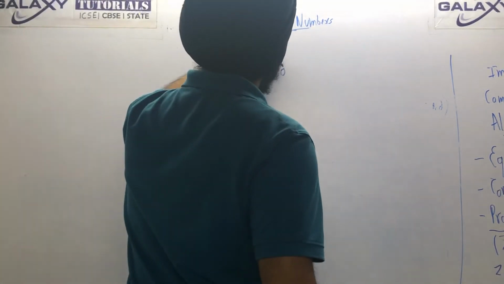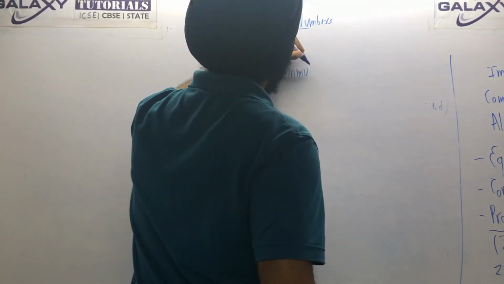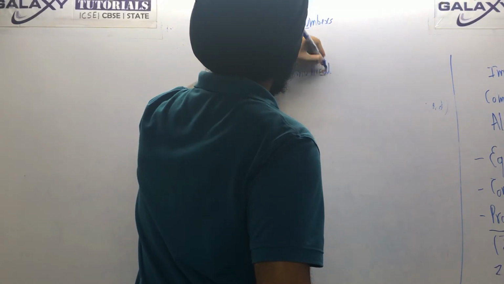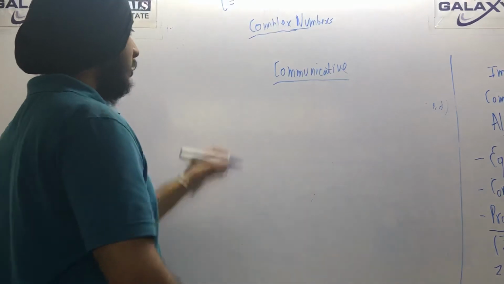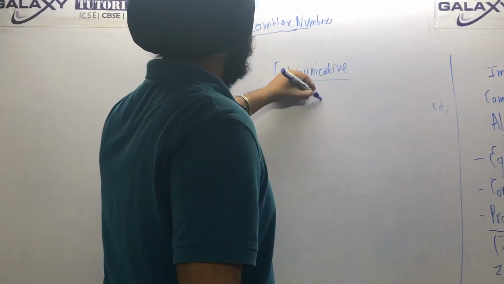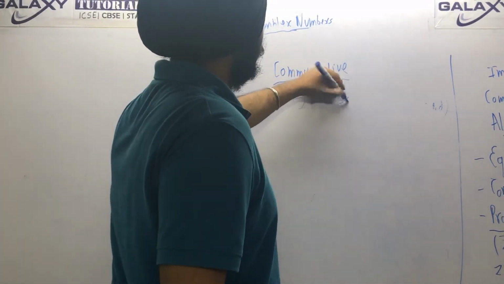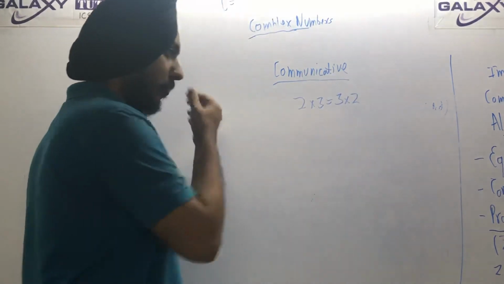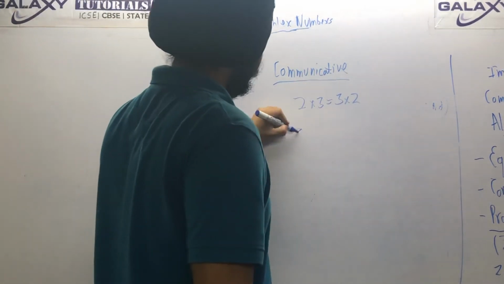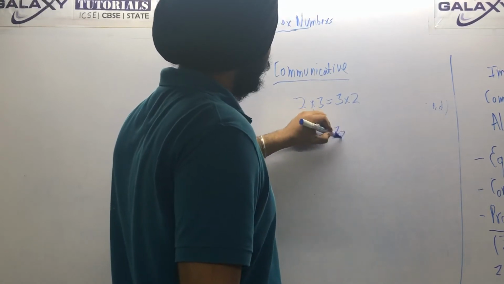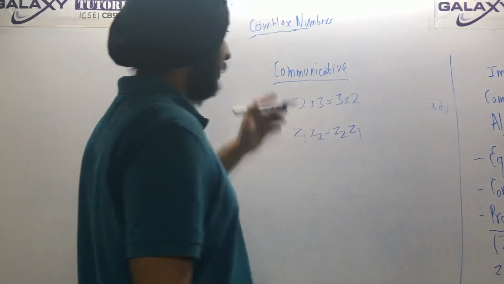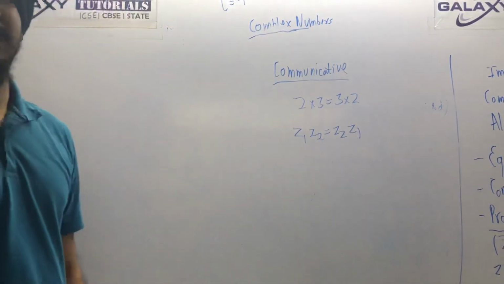Okay, so the first property is commutative. As 2 into 3 is equal to 3 into 2. This is the meaning, so just apply this concept to complex numbers. So z1 into z2 is equal to z2 into z1. It is applicable to multiplication also.